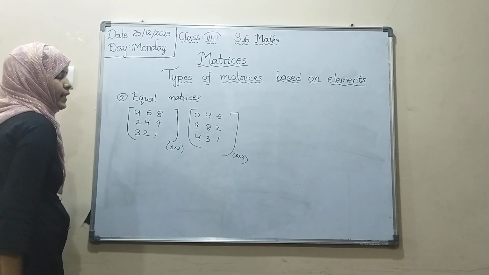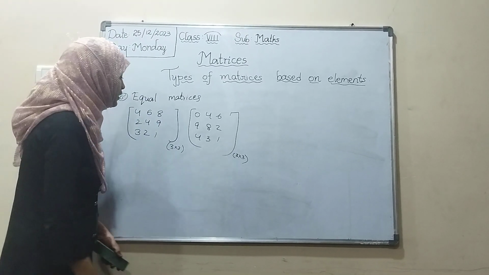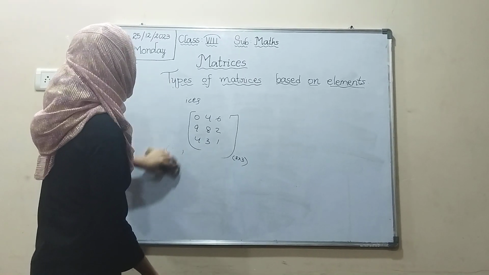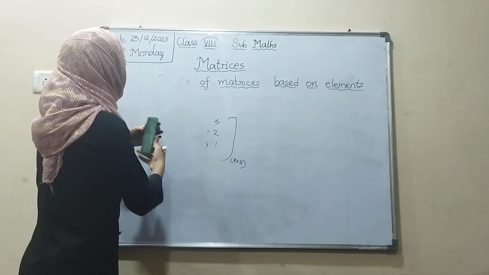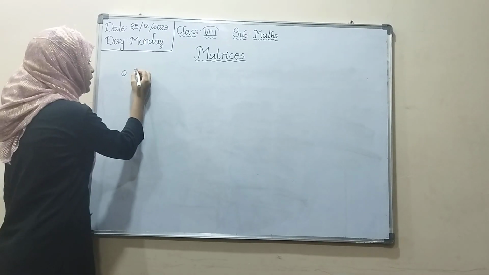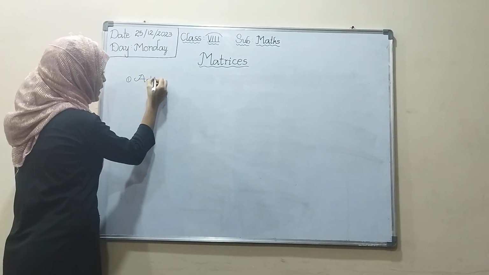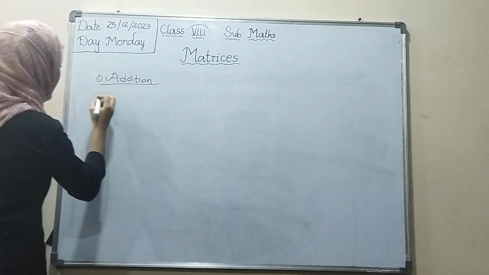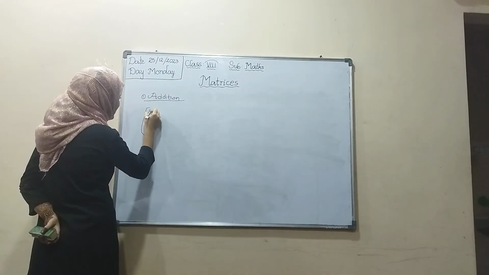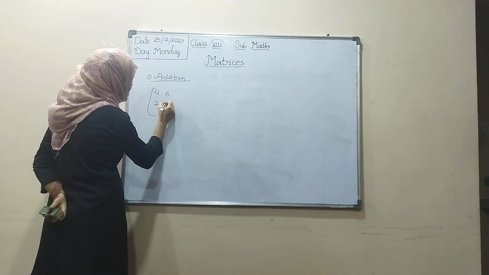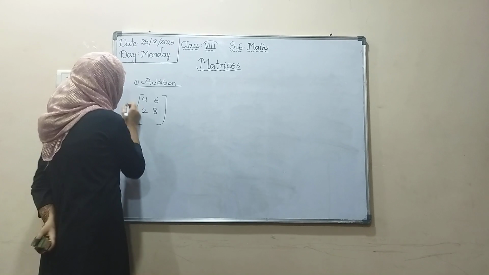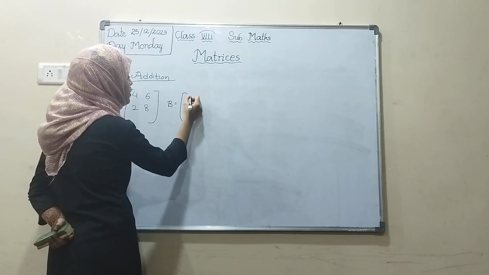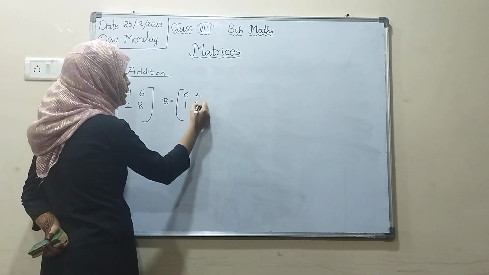Now I will tell you addition, subtraction, multiplication of matrices. First one is addition of matrices. So how to add? For example, they give A equals 4, 6, 2, 8 and B equals 6, 2, 1, 0.